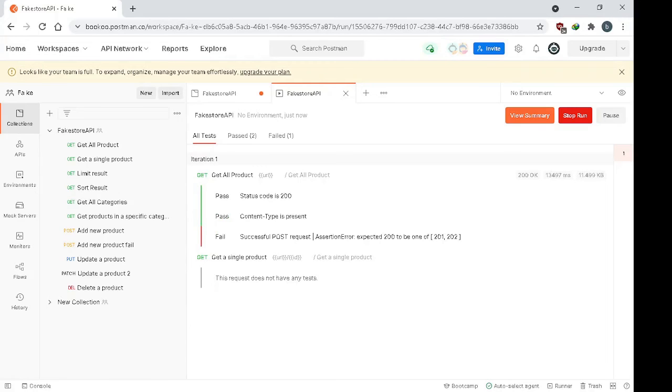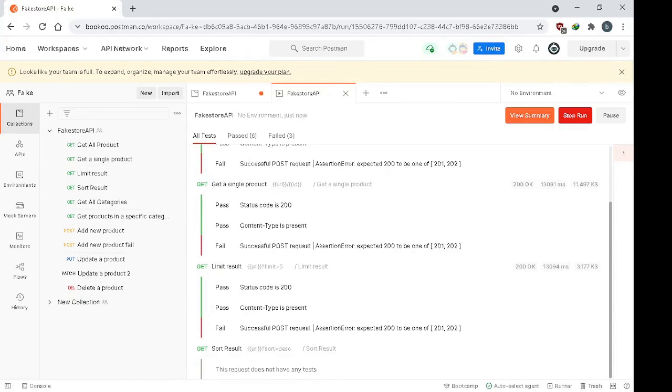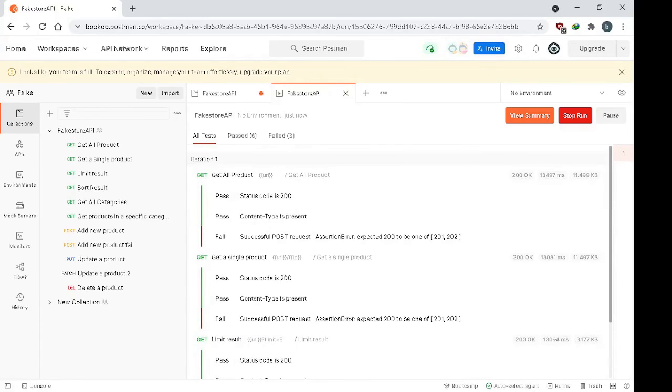Oh, so it takes longer than usual. I think that's because of my internet. But you can see that after it tests the get all product, it moves to the single product, and it keeps continuing until it finishes all of them. You see here that all the tests we put in the first place are used for all the collections,